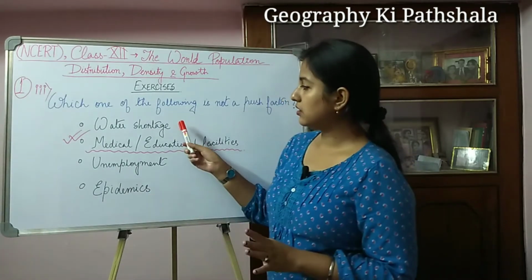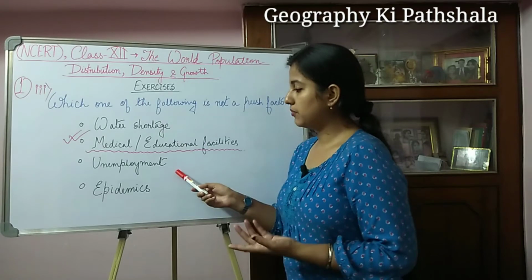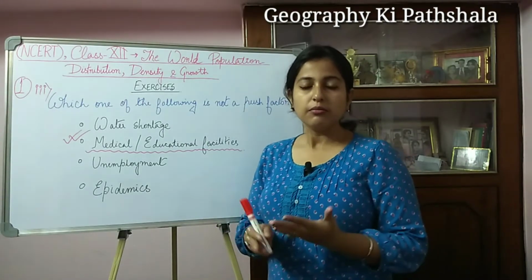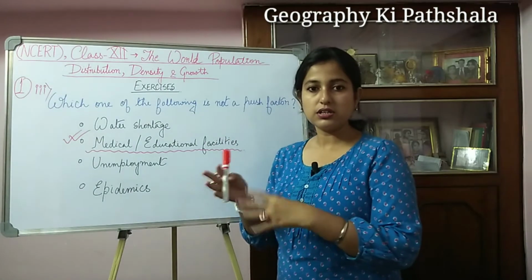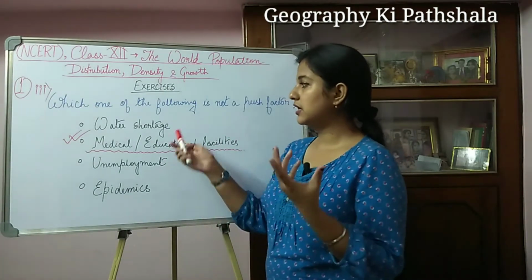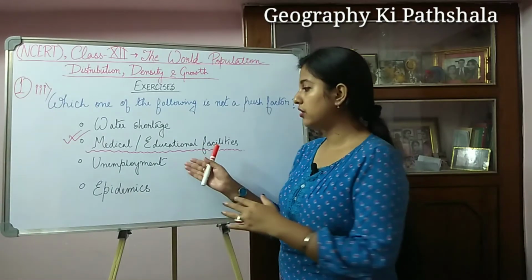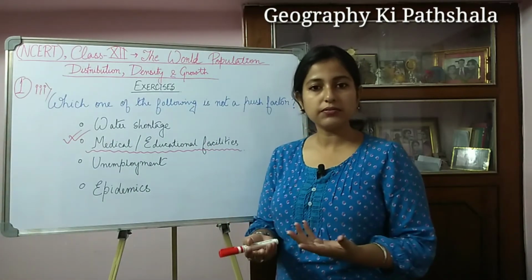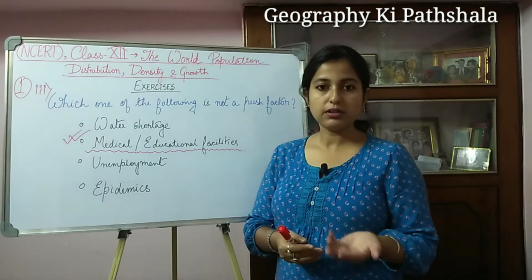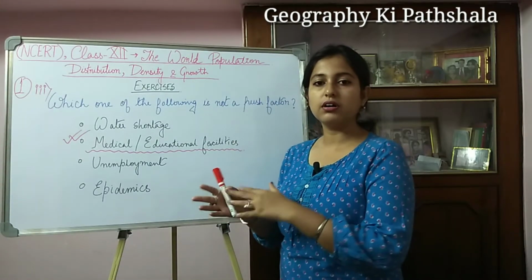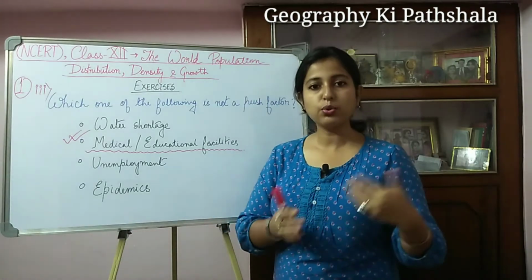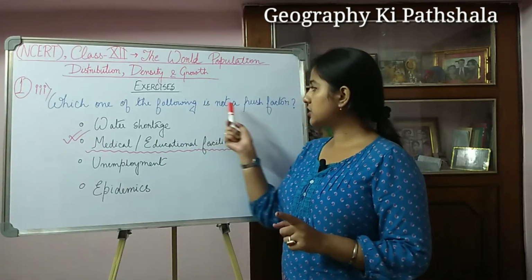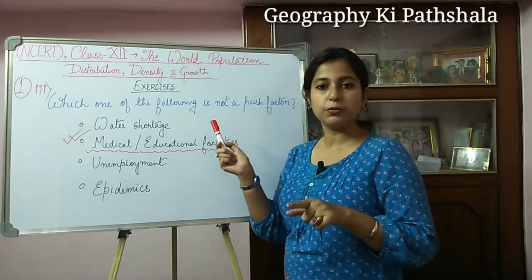You can see that water shortage, unemployment and epidemics are all push factors. If in any region there is water shortage or unemployment or a condition of epidemics, then people will not live there; they will move away from their place and migrate from that place to another place. So these three are the push factors, but the question is asking which is not a push factor.